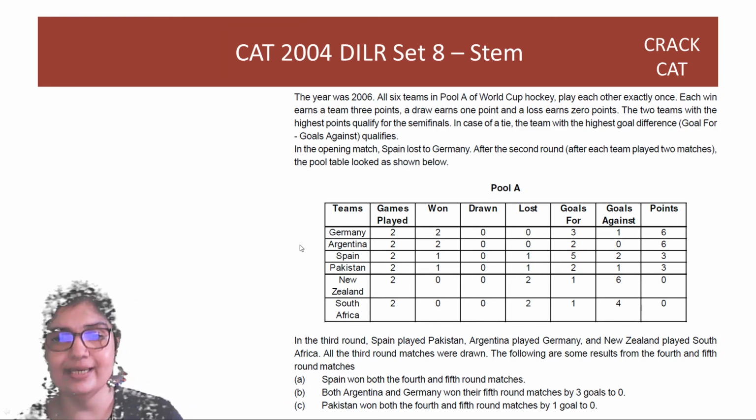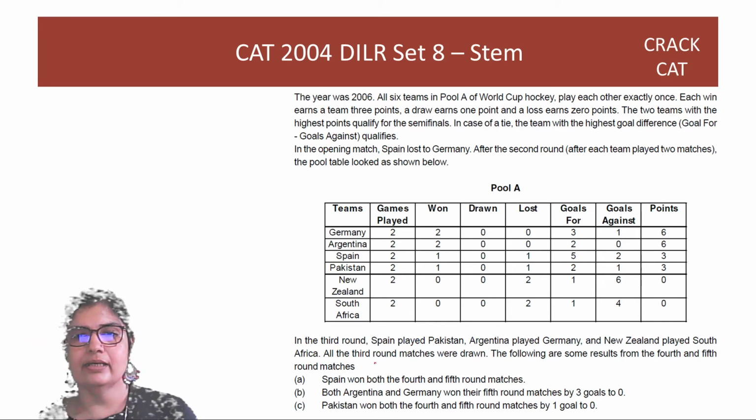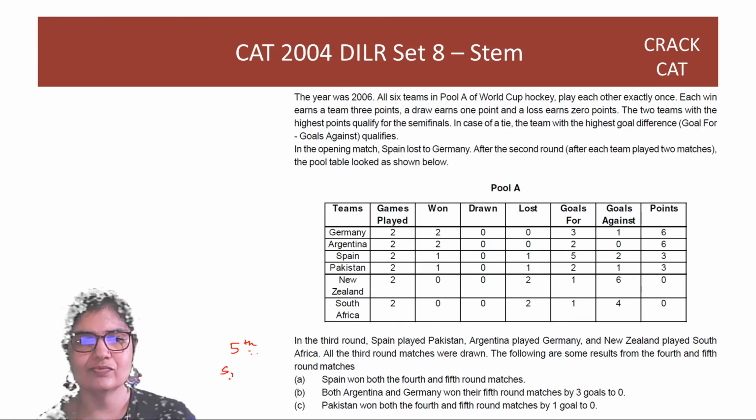So if you see the wrong part, we can just quickly check the wrong part, okay, here itself. In the third round, 3 teams played and there were 3 draws. All the 3 matches were draws. Now if you look at the fifth round, Spain won a match, Germany and Argentina won their matches, and Pakistan also won their fifth.